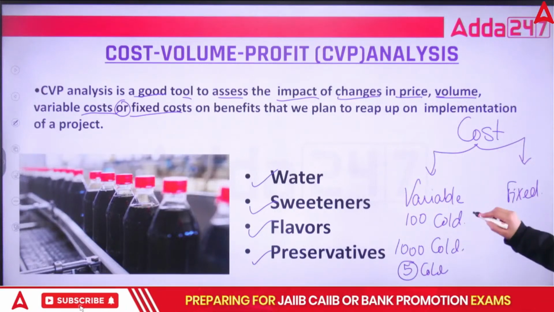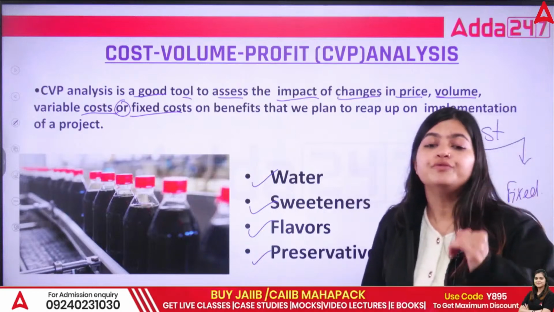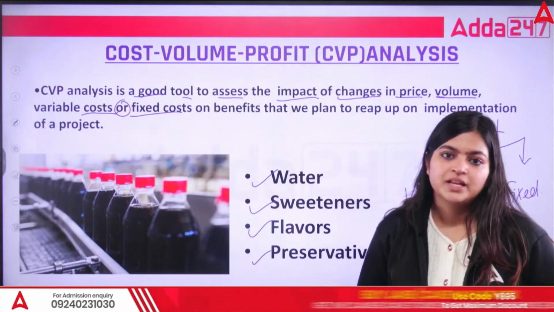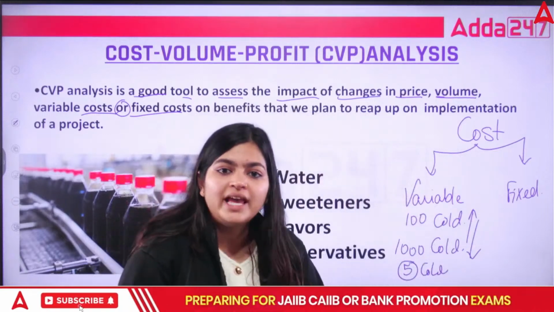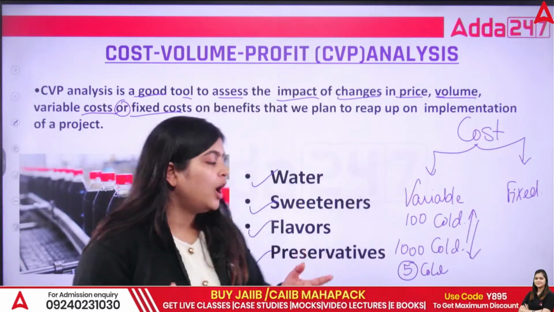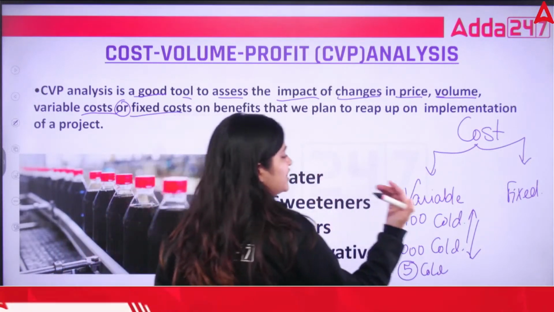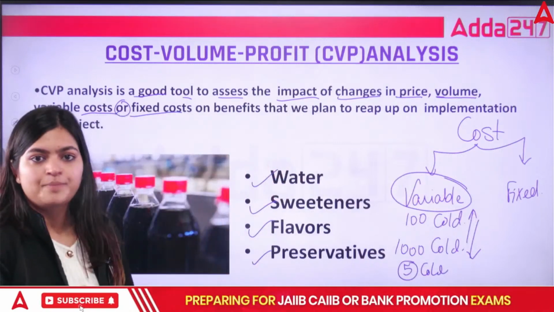Means you are increasing or decreasing as per your volume of production. So whenever you are changing your materials as per your production, all those different types of expenditures or costs are known as variable costs.